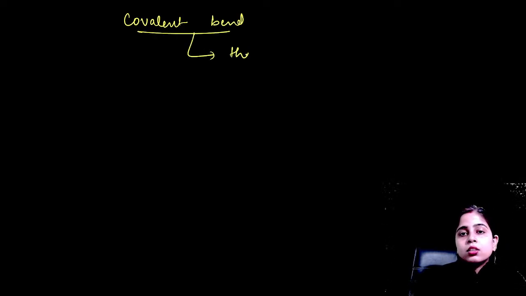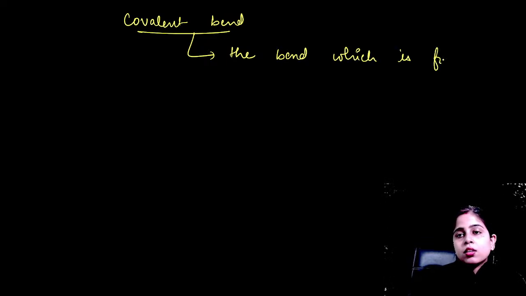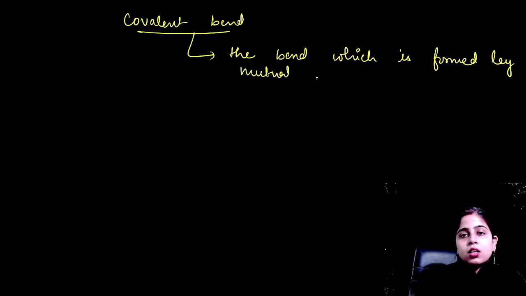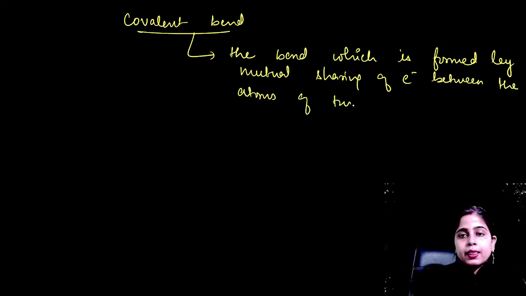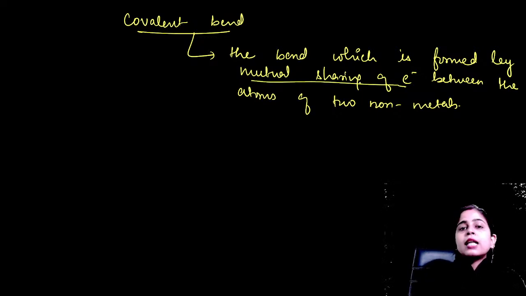So what is this covalent bond? The bond which is formed by mutual sharing of electrons between the atoms of two non-metals. So if two non-metals are forming a bond between themselves by mutually sharing the electrons, that type of bond will be termed as your covalent bond.